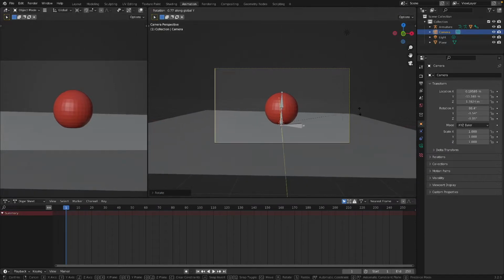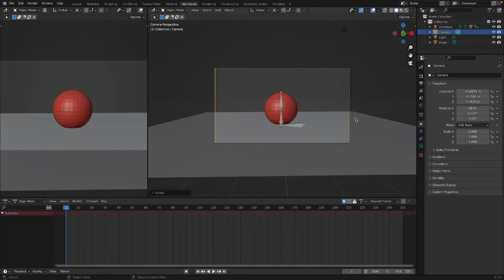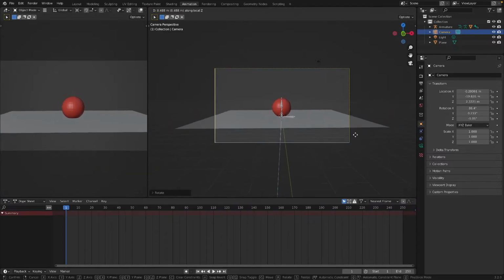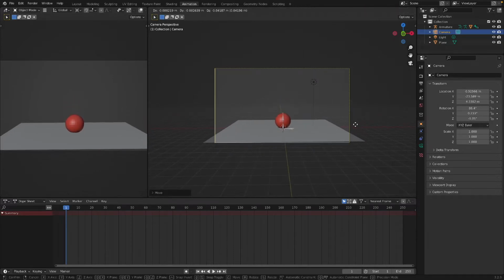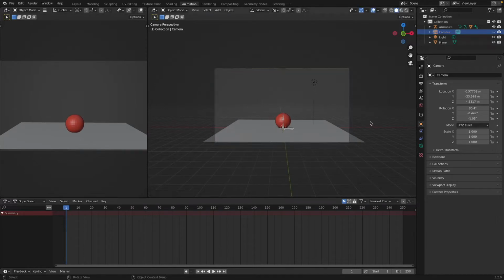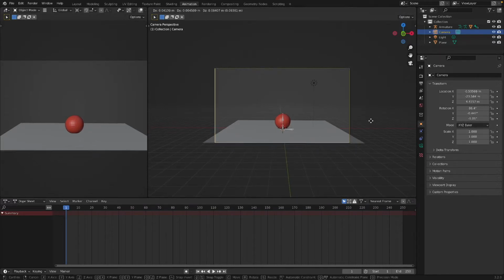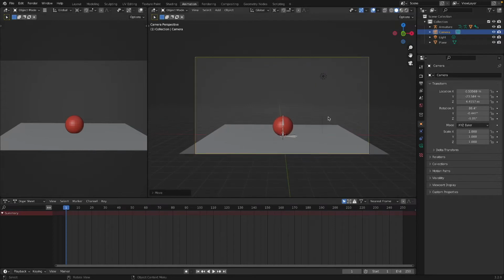Why this feels off. Okay. Let's do G, Z, Z. Zoom out a little bit. G. Oh, R Y. There we go. G. So I think that's pretty good.